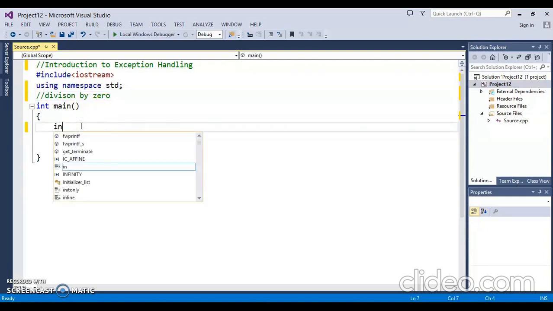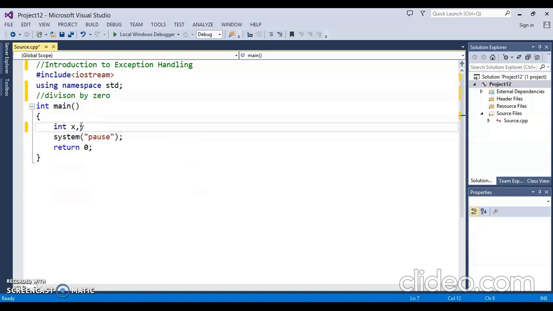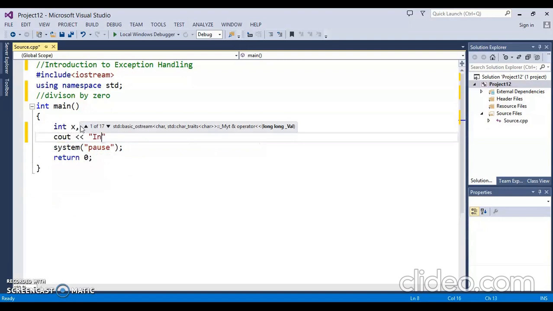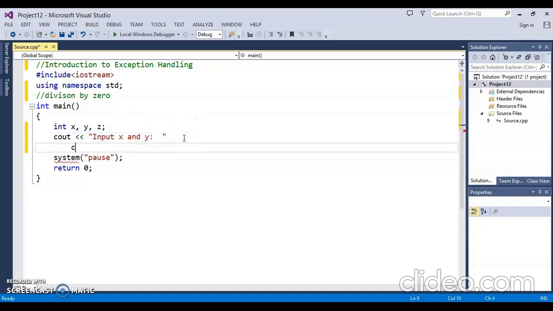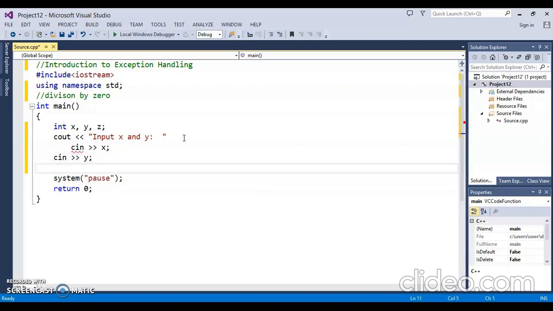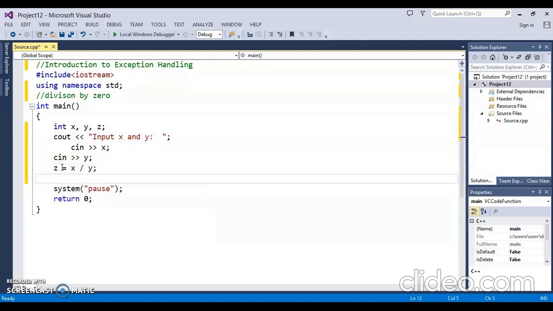So let's take three integers. Let's say the integers are x, y and z, and let's input x and y. Input x, input y, and z is equal to x upon y, and let's say cout z.